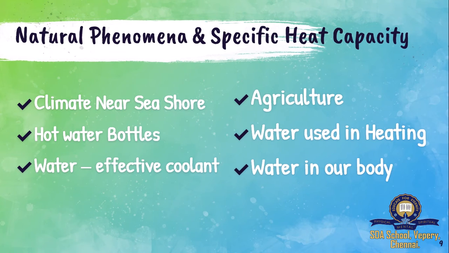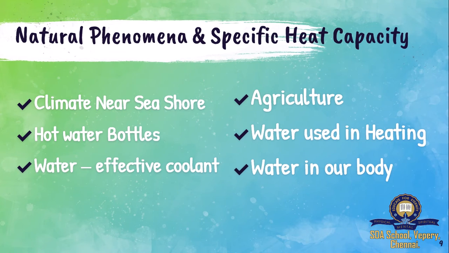Imagine I have 1 kg of sand and 1 kg of water. I need a quantity called X amount of heat to raise the temperature of sand. But I need a quantity of 5x heat to raise the temperature of water. So water needs more heat energy to get heated, but sand needs less heat energy to get heated. That's what specific heat capacity is all about.